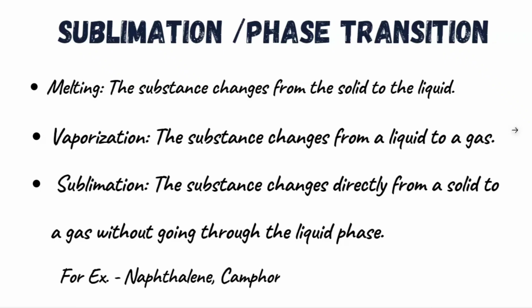When a solid substance changes to liquid, we call this process melting. What is vaporization? When the liquid phase changes into a gaseous state, we call that process vaporization. And what is sublimation? When a substance changes from the solid state directly to the gaseous phase without going through the liquid phase, it is known as sublimation. The best examples for this process are naphthalene balls and camphor also. So these are the examples for the sublimation process.